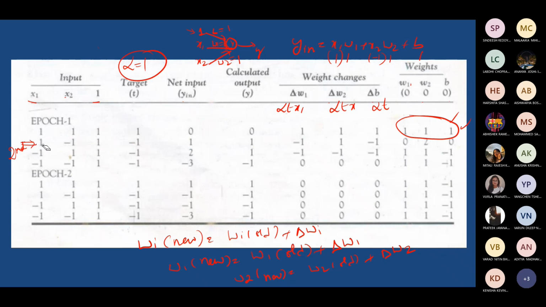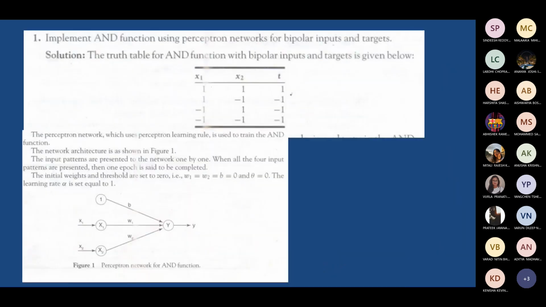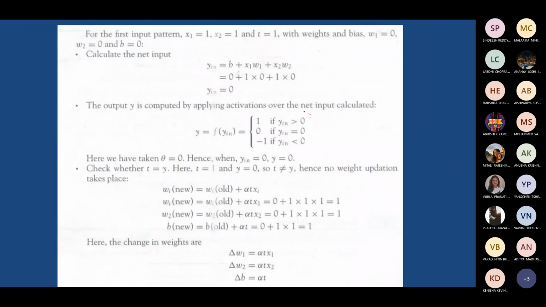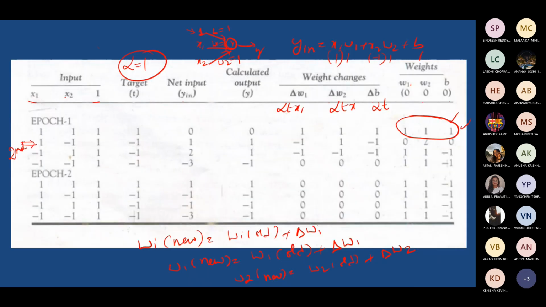So using the activation function, you can find out what the output is. Since the net input is greater than 0, your y is equal to 1. So the response here is 1. The actual response of the neuron is 1.